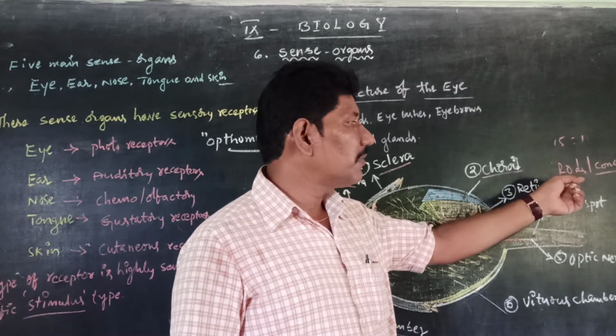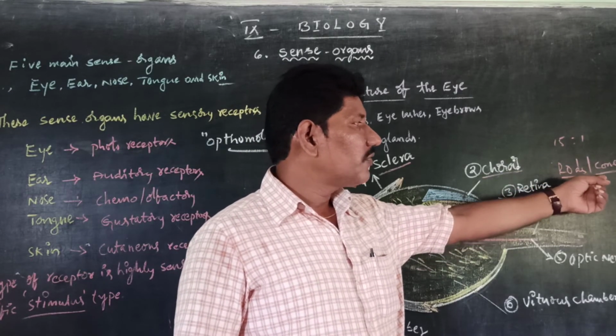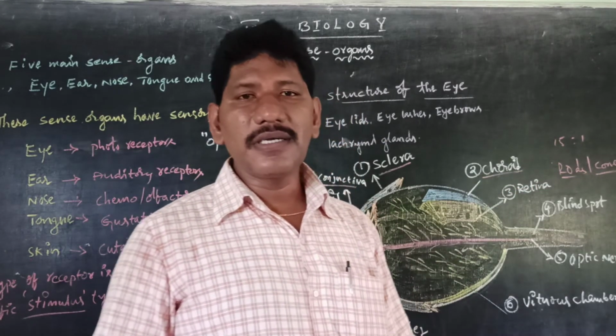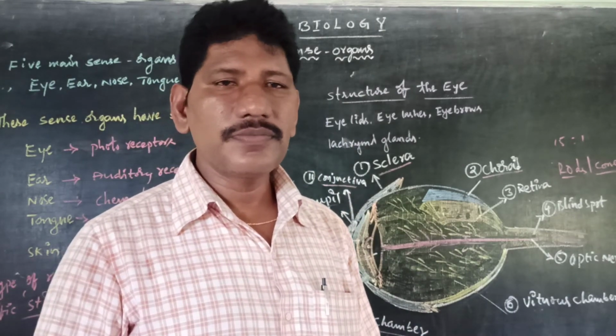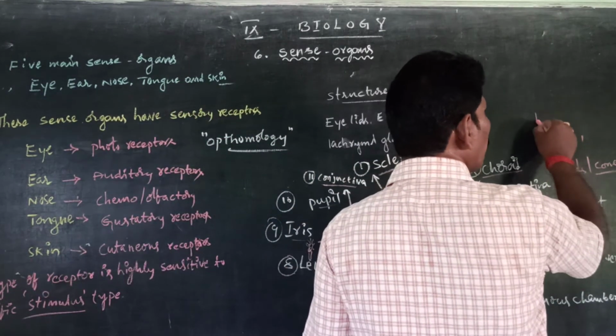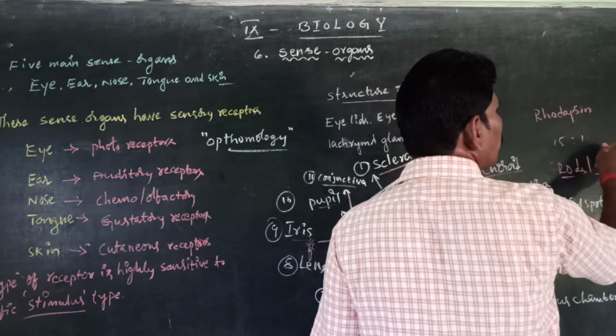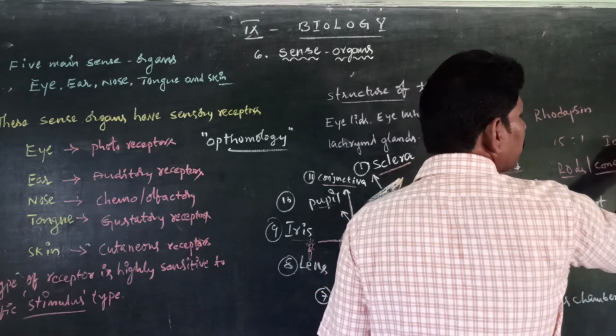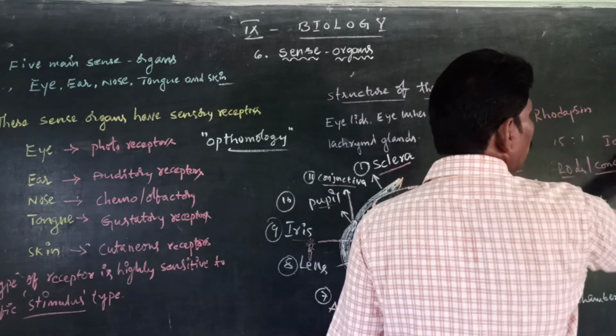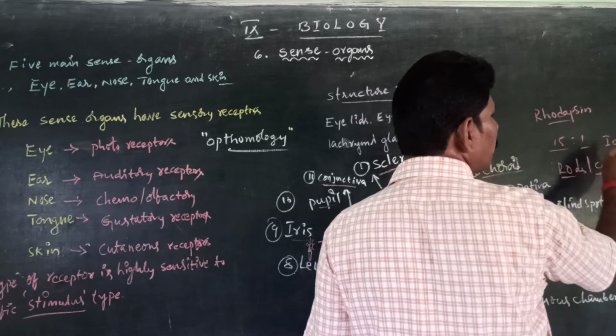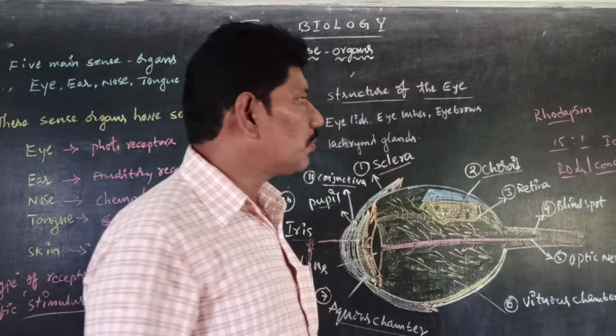So rhodopsin pigment is present in the rods, as well as in the cones, iodopsin pigment. So rods, rhodopsin. In cones, iodopsin. So rhodopsin, iodopsin, 15:1. This is the information about rods and cones.